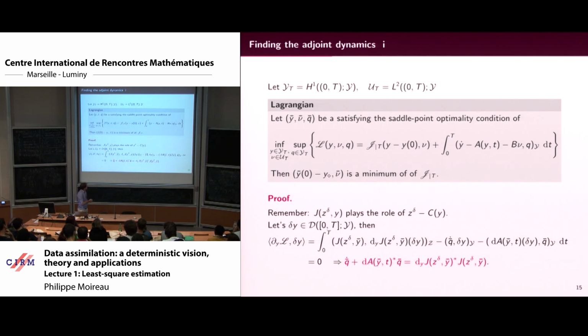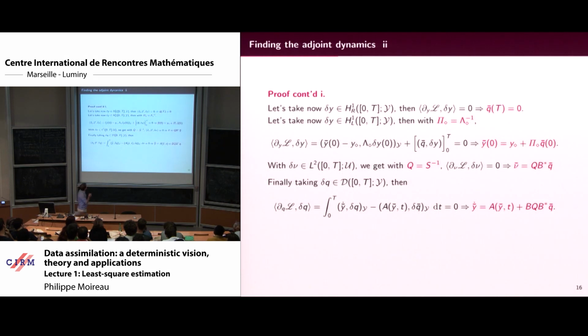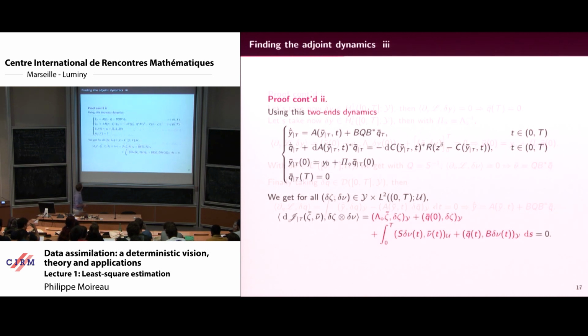Then you play with the boundary condition, and you get a boundary condition for this adjoint variable. You get a link between the estimation of the initial condition, the nu bar, and the adjoint variable. So everything can be written with respect to the adjoint variable.